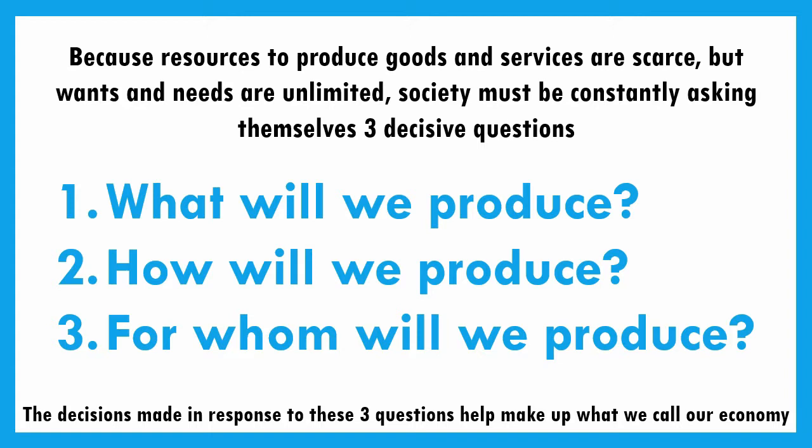For example, in the United States, these three questions are answered by the people, the buyers and the sellers, the market. Therefore, we have what we call a market economy, right? In, say, Soviet Russia, these three questions were answered by the government. The government decided what was going to be produced, how it was to be produced, and for whom. Because those three questions are answered by the government, we refer to that as a command economy. We'll dive into that more a little bit later on when we get into 1.4.